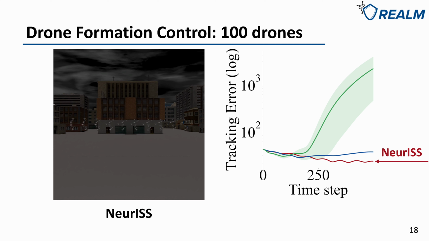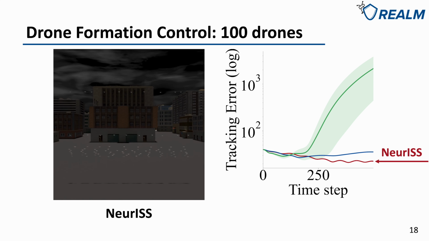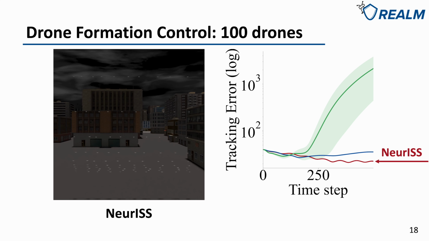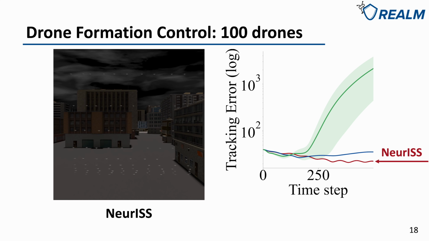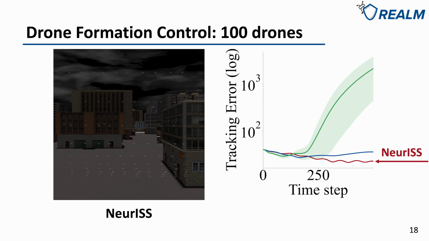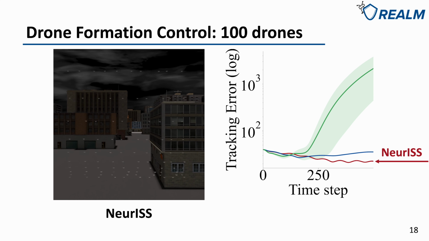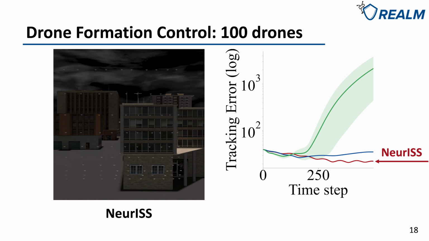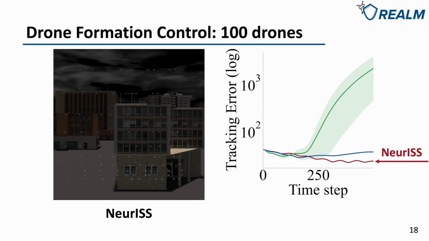Then, we test the scalability. We directly apply the learned controller to an environment with 10 by 10, 100 drones. One can observe that our approach forms a group formation, although the distance intervals are not exactly the same because the drones can only observe their neighbors. All they can do is to keep the distance to the left, right, upper, and lower drone small, but the error of the distance can still accumulate. We can also notice that the tracking error of our approach is small.